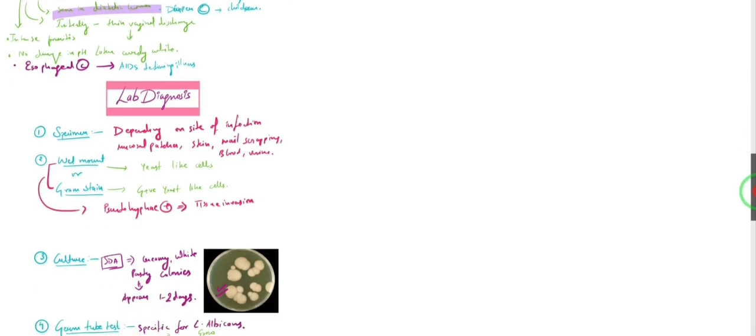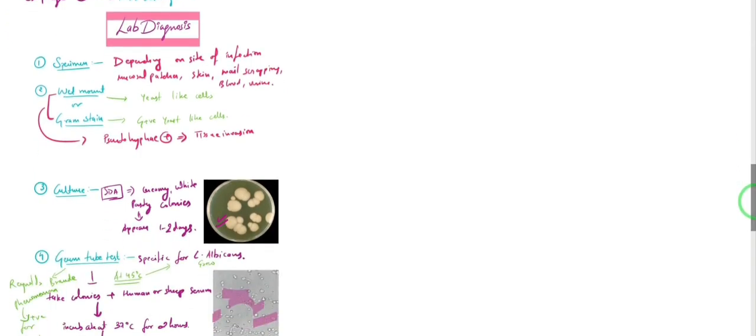Then we saw the lab diagnosis. For the lab diagnosis, we are going to collect specimens based on the site of infection, right? And that could be your mucosal patches, your skin, nail scrapings, blood, urine, whatever. Then you're going to do a wet mount or Gram stain, and on wet mount or Gram stain, you're going to see yeast-like cells, right? Gram-positive yeast-like cells when you do Gram stain. And if you are seeing pseudohyphae in the microscopy, that indicates an active infection or tissue invasion, right?